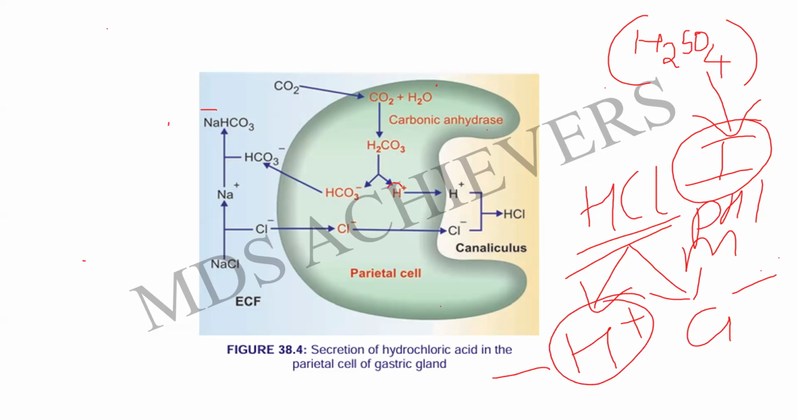So the H plus ion is formed from the H2CO3, which splits into HCO3 minus and H plus ion in the parietal cells, and NaCl will be donating the sodium and chloride. This chloride ion will be entering into the parietal cells, where they will be crossing the parietal cell and enter into the lumen of the stomach. So here in the lumen itself, there is a formation of H plus. That is, the acid is going to be formed in the lumen of the stomach.